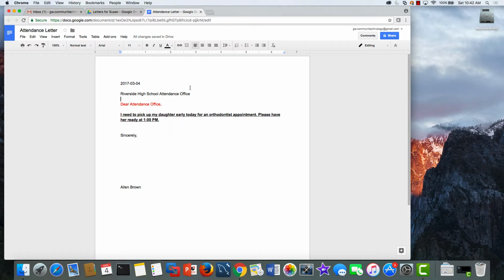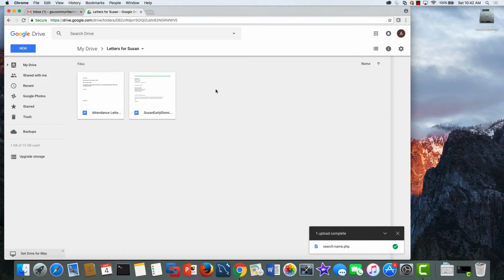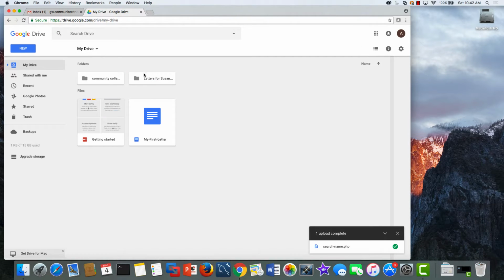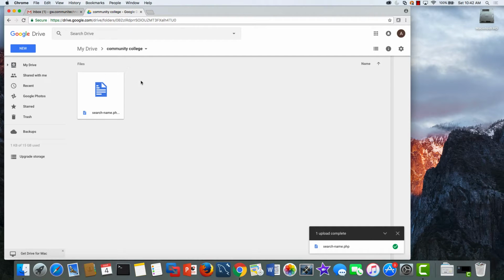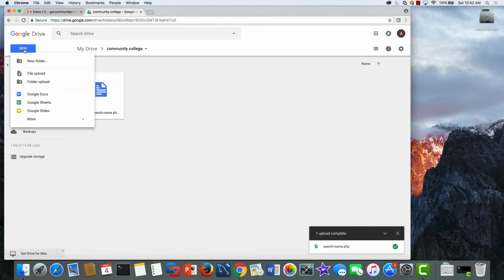Or sometimes, real quick, we'll do a new one. And when you close this, it's automatically saved. You don't have to worry about losing your changes. Let's go into the community college folder, and let's say we're going to create a new document in Google Docs.